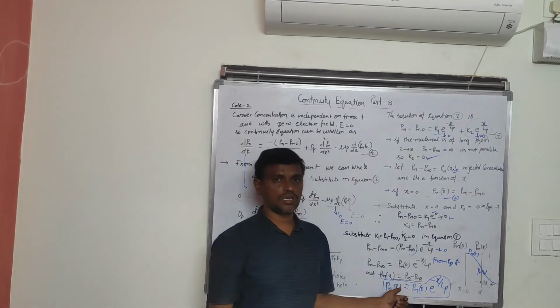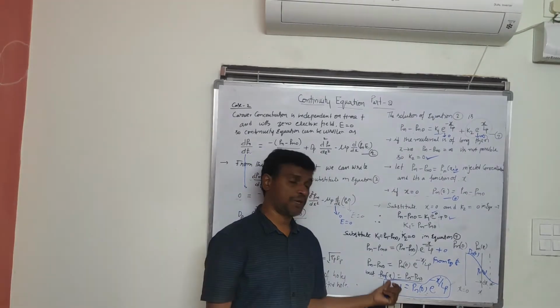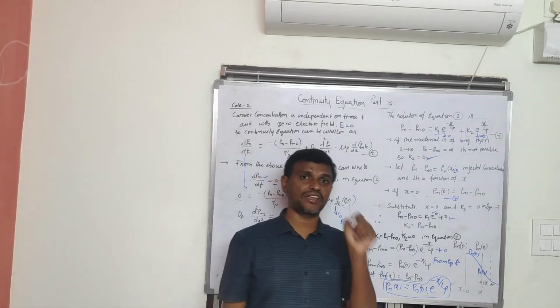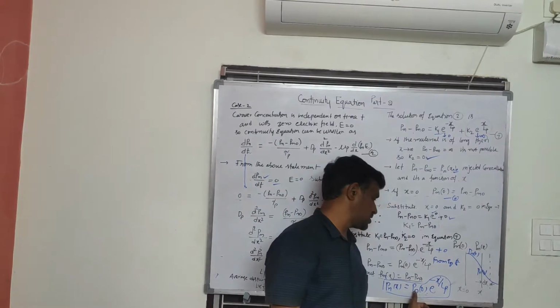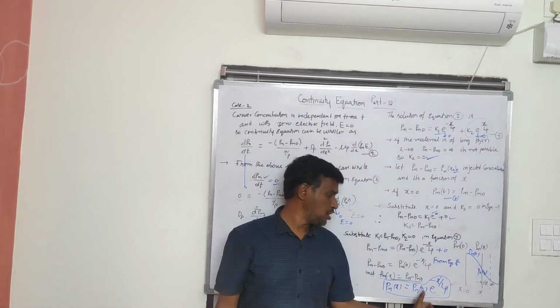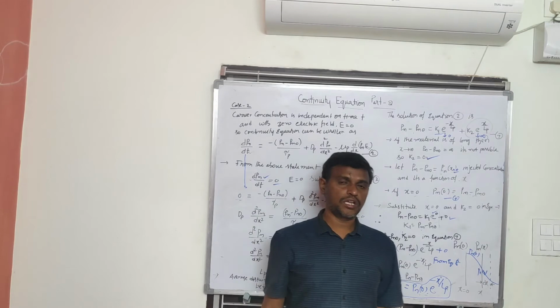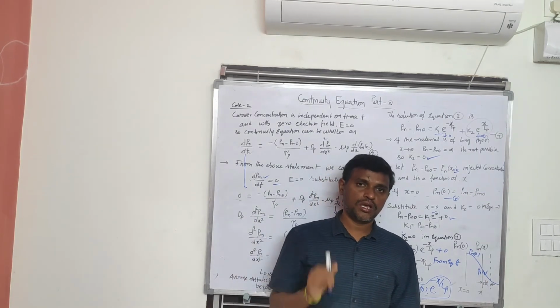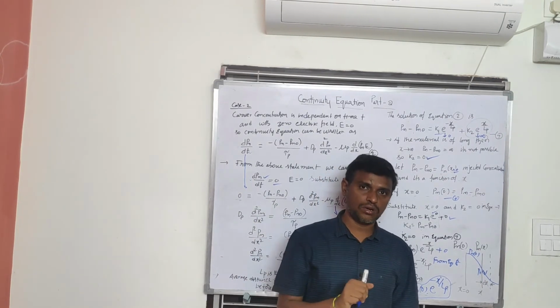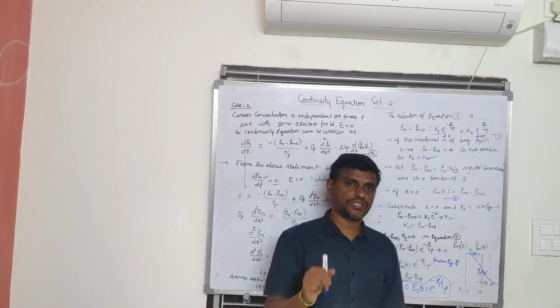In this equation, the injected carrier concentration Pn of x is equal to Pn of 0 e power minus x by Lp. Case 2 of the continuity equation gives us how the carrier concentration varies with the distance.